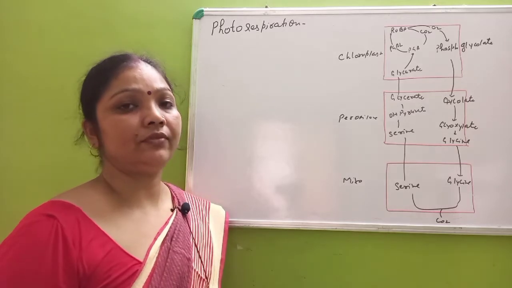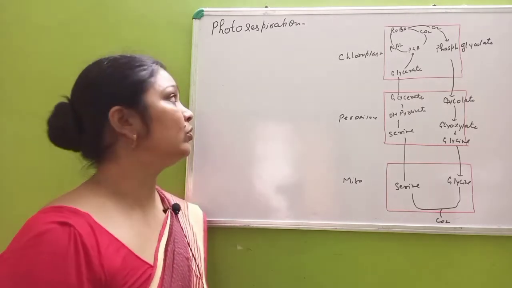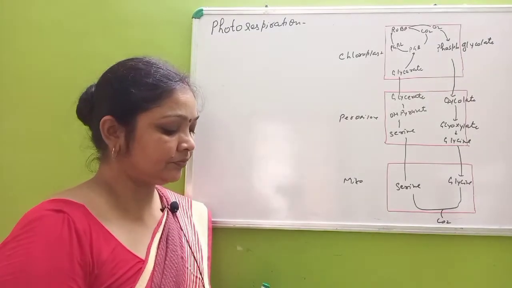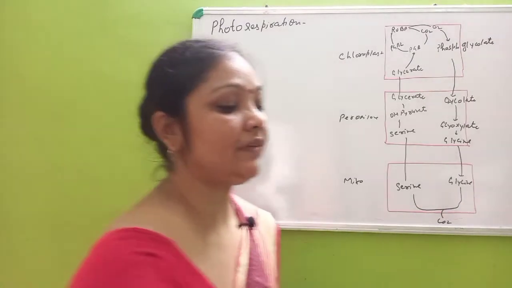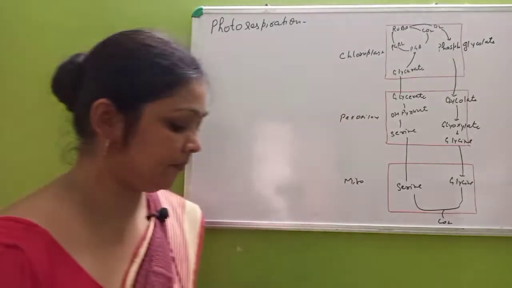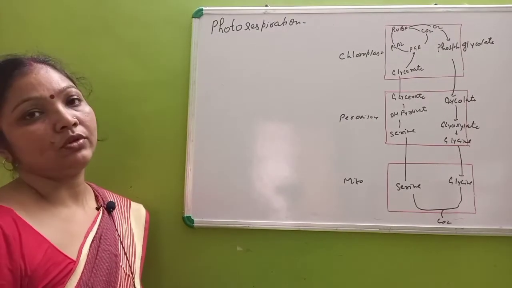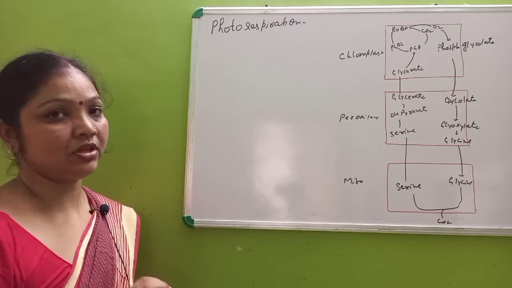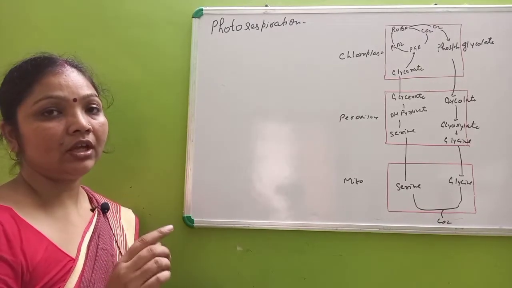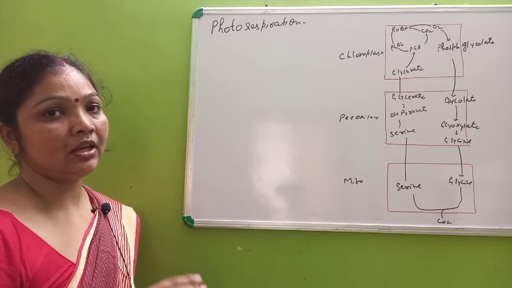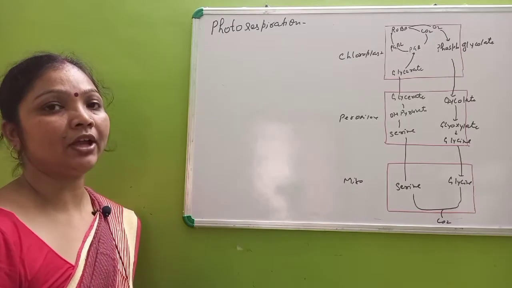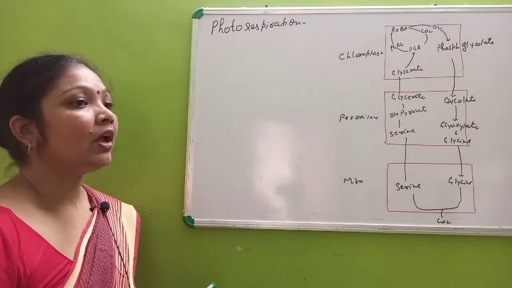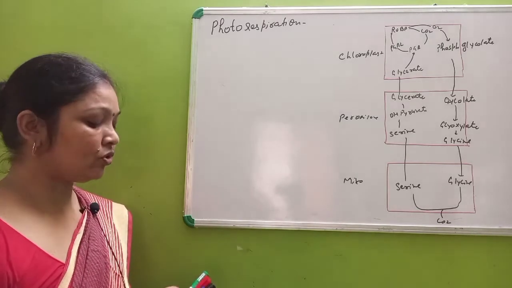Now children, after the C3 cycle, first we'll go through photorespiration. In the previous topic we studied an enzyme, Rubisco, that is ribulose carboxylase oxygenase. In the C3 cycle it helps in the fixation of carbon dioxide and ultimately the formation of glucose takes place.